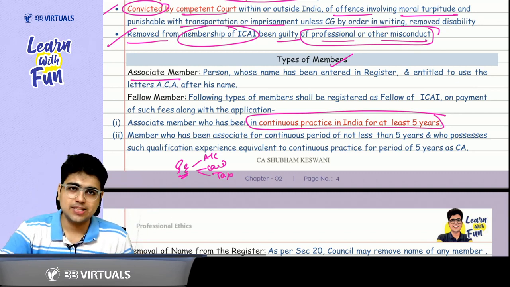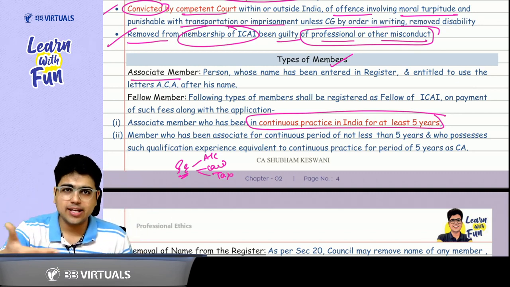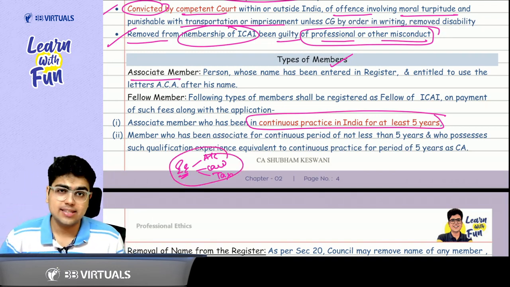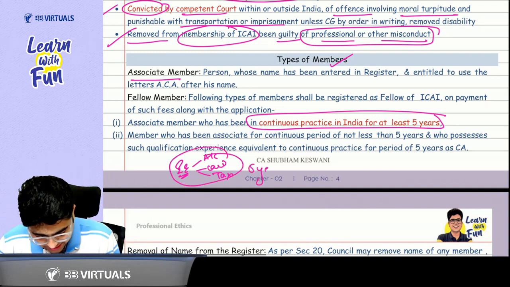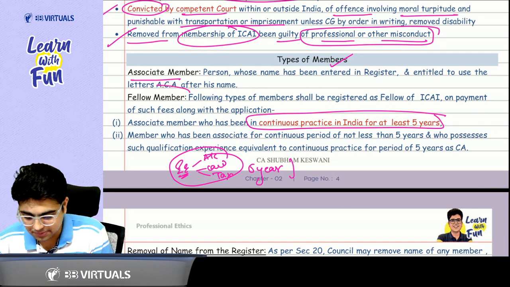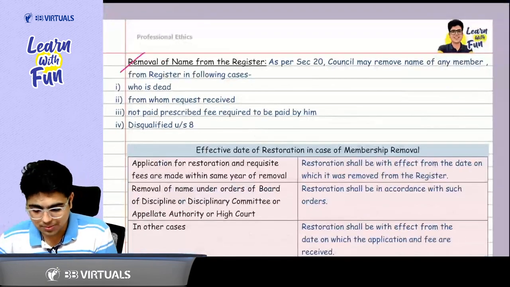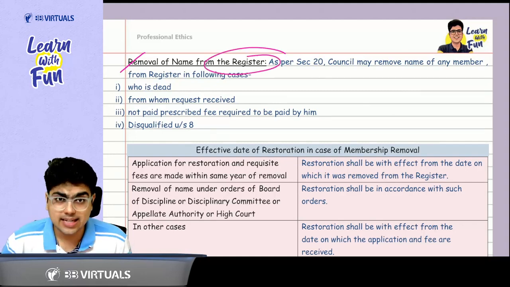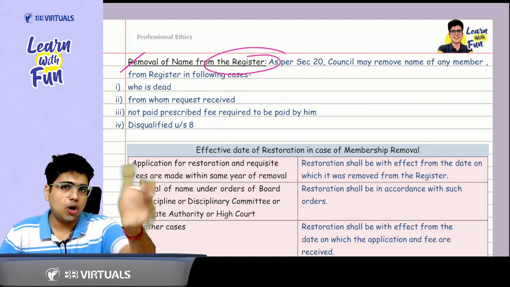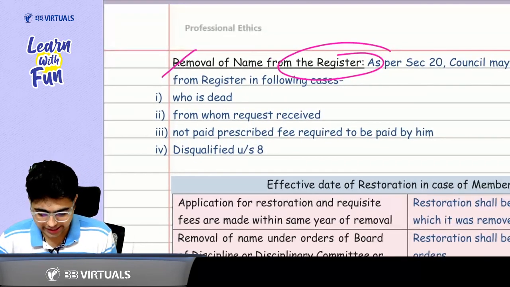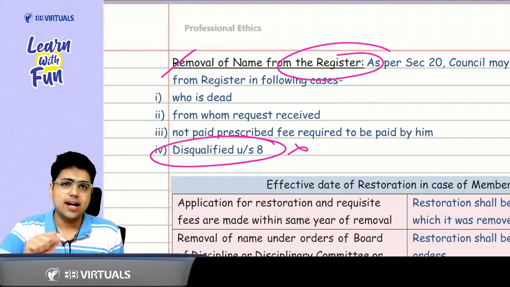Okay, the main core subjects of a CA, that is accounting, auditing, law, taxation. In case I am working as an employee in the industry in these areas, let's say for 5 years, again after 5 years I am eligible to be regarded as a fellow member. Now sir, can my name also be removed from the register? Answer is yes. In case I am not eligible to become a member, I attract some disqualification of section 8. Got it, sir? I will not be regarded as a member.